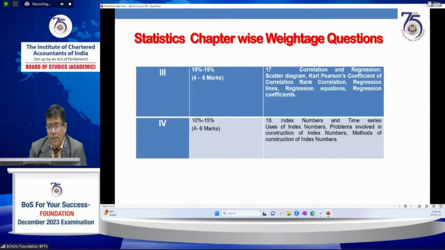And finally, correlation and regression. This chapter's weightage is also 4 to 6 marks. Index numbers are also given 4 to 6 marks. Here time series is mentioned, but time series is not part of the syllabus, which was already omitted from the syllabus.